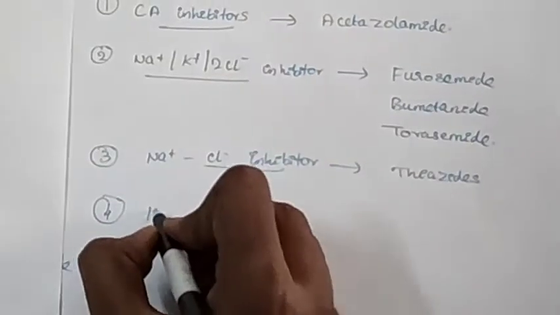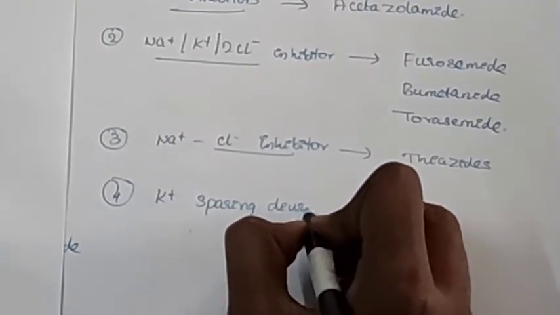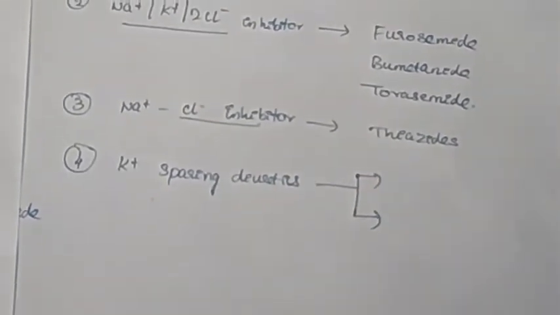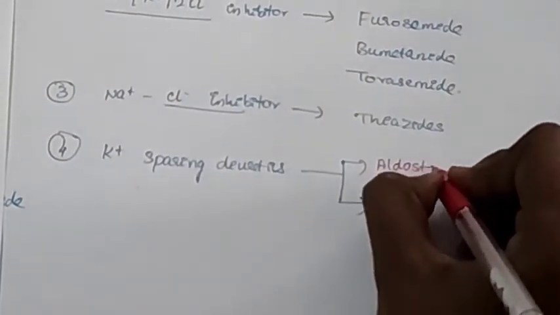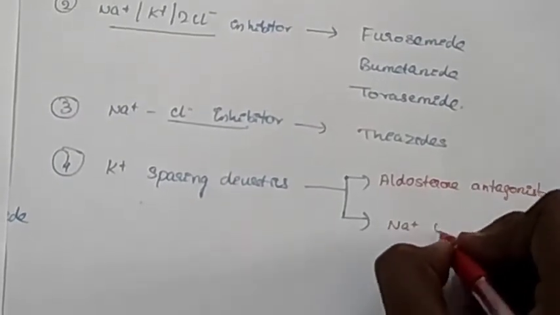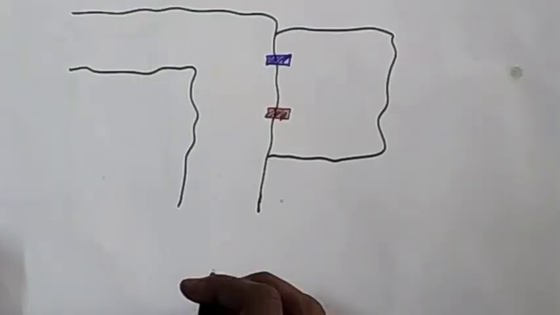The next class of diuretics are potassium sparing diuretics, which include aldosterone antagonists and sodium channel inhibitors. The potassium sparing diuretics do not affect the concentration of potassium in the urine. They mainly act on the collecting tubule. Let's now see their mechanism of action.